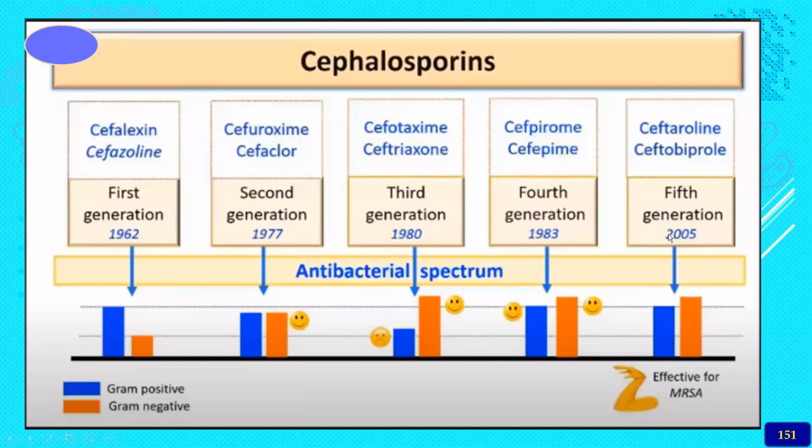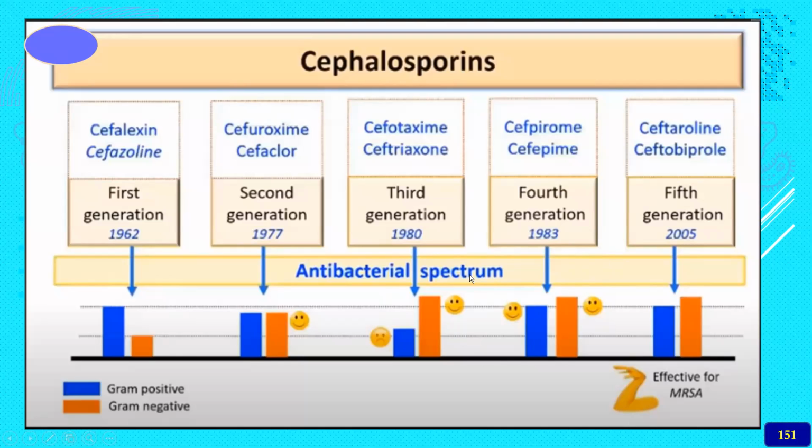The fifth generation cephalosporins, like ceftaroline and ceftobiprole, were developed in 2005, and they are effective against MRSA, that is, methicillin resistant Staphylococcus aureus. So as the generation increases, the spectrum of activity increases to a greater extent. Of course, the spectrum of activity of the fourth and fifth is almost the same.